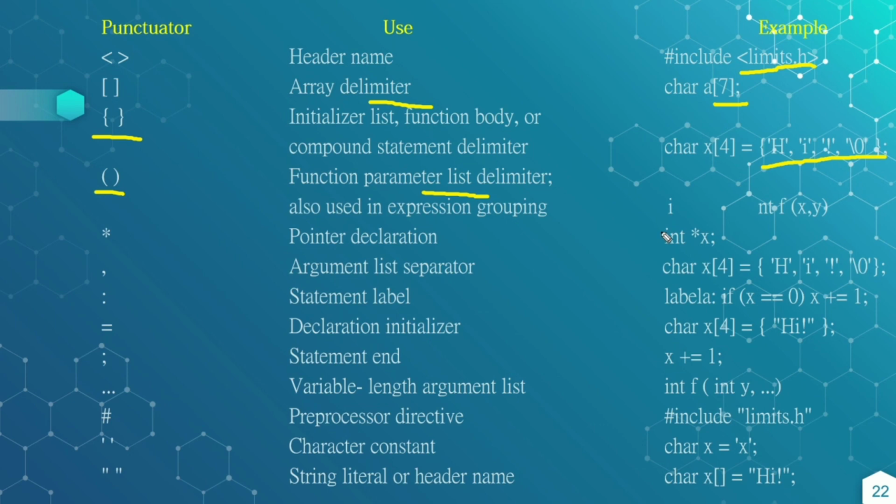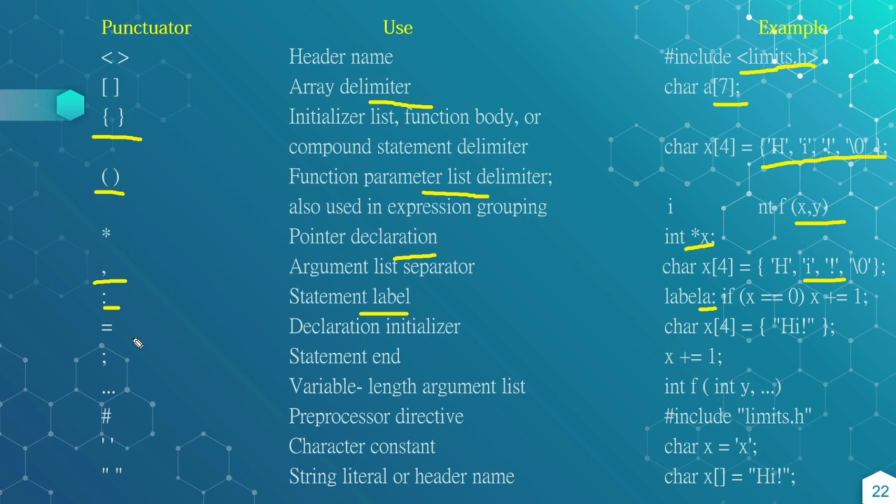And function parameters, int f(x,y). f is the function name, x and y are the parameters which are passed to the function f, which is specified with the parenthesis. And star, which is for the pointer declaration, int *x, means x is the pointer of integer type. Next, the argument or list separator, which can be comma. Okay, h, comma, i, these all are separated by the comma. Okay, next is colon, this is the statement label, label a colon, if x is equal to 0. This is the labeling purpose.